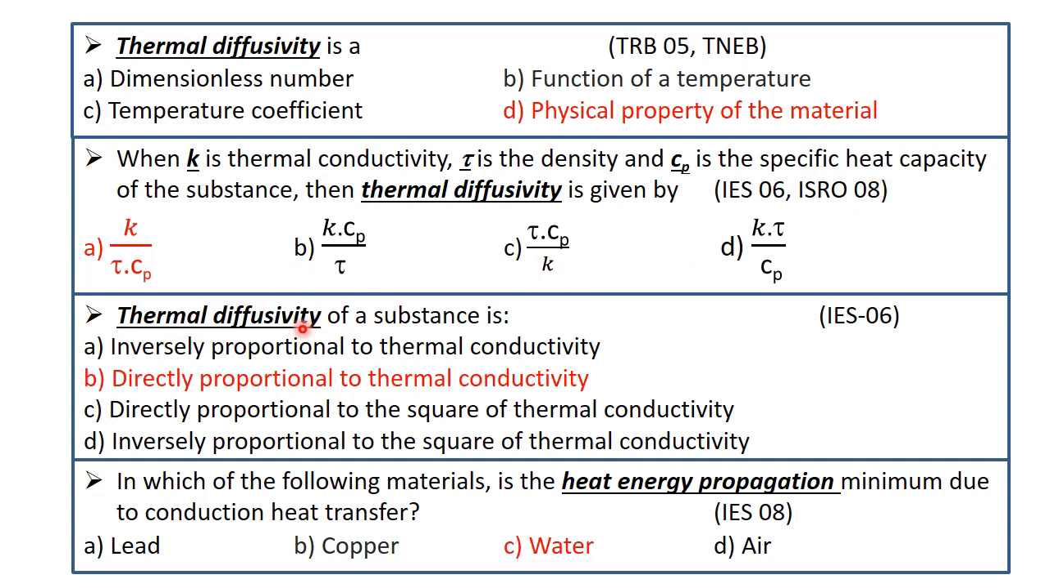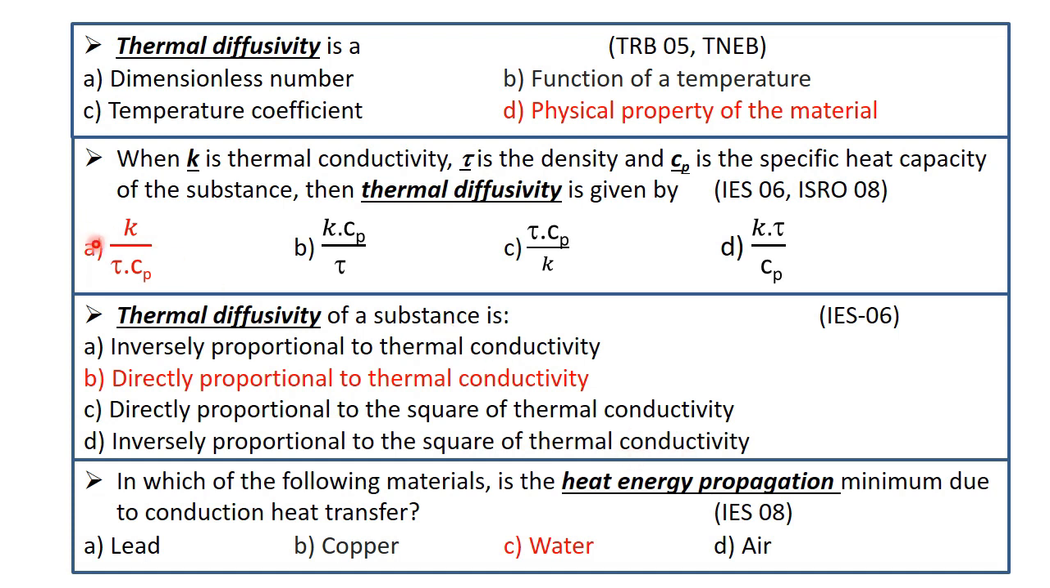Next, thermal diffusivity of a substance is: Option A, inversely proportional to the thermal conductivity. B, directly proportional to the thermal conductivity. C, directly proportional to the square of thermal conductivity. D, inversely proportional to the square of thermal conductivity.